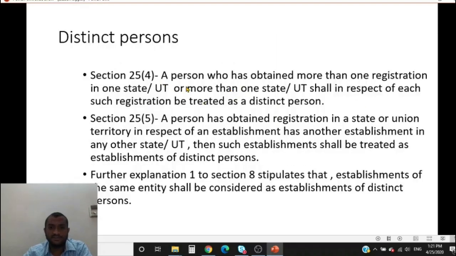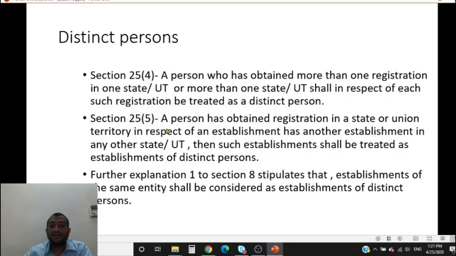As per 25 subsection 4, this is from a person's point of view. A person who has obtained registration in more than one state shall, in respect of each registration, be treated as a distinct person. So Reliance Industries will be treated as a separate person in respect of each registration. Both are different people in respect of each registration. Reliance Telangana is different, Reliance Delhi is different.